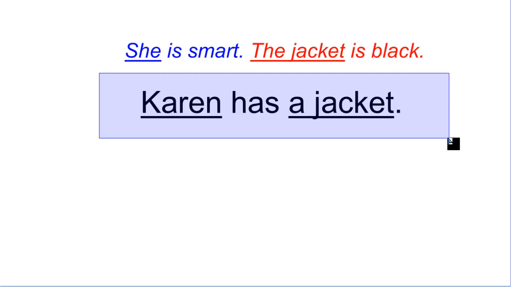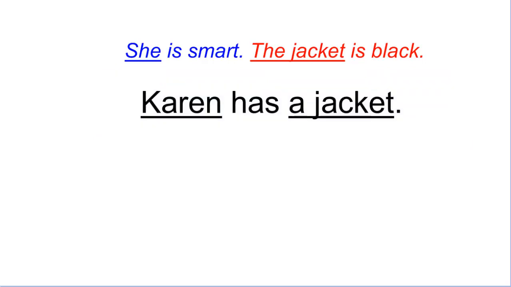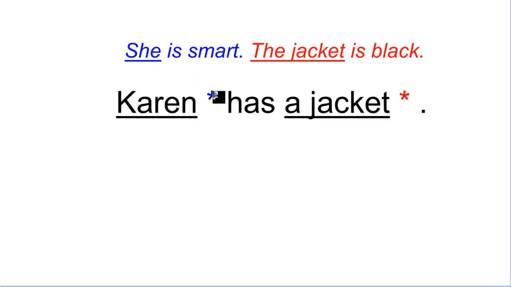Now, an important thing. When you describe something, you have to put the commentary next to that. So I am going to put the commentary about Karen next to Karen. And the commentary about the jacket next to the jacket. Okay, so it's very simple. That's a very important thing to remember. The commentary about Karen goes next to Karen. And the commentary about the jacket goes next to the jacket. That's the position where you're going to put the commentaries.